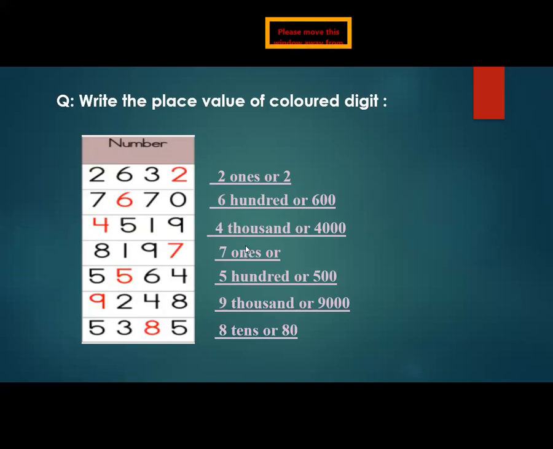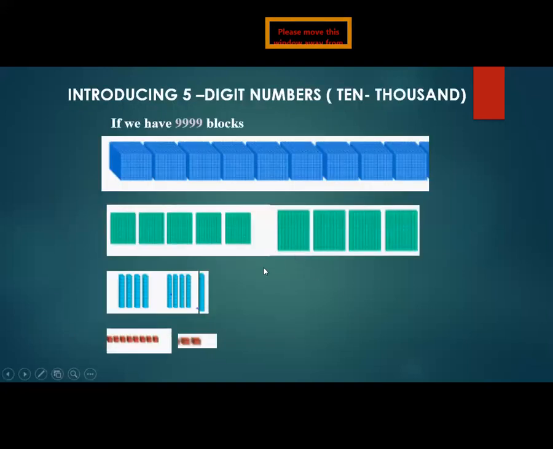This same exercise is given in your book, page number 10, part F. You will solve these questions in your book by using pencil. And now we have done with 4-digit numbers. So I'm going to start introducing 5-digit numbers. 10,000. 4-digit number read as 1000 and 5-digit number read as 10,000.